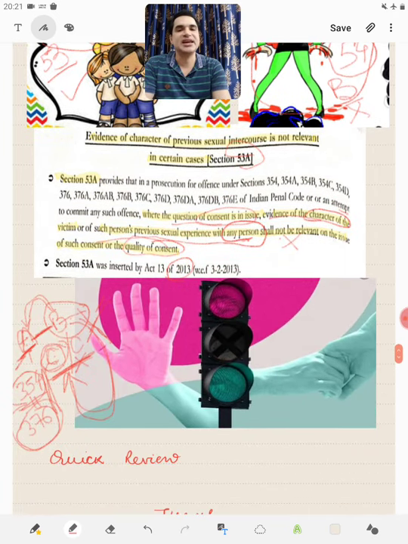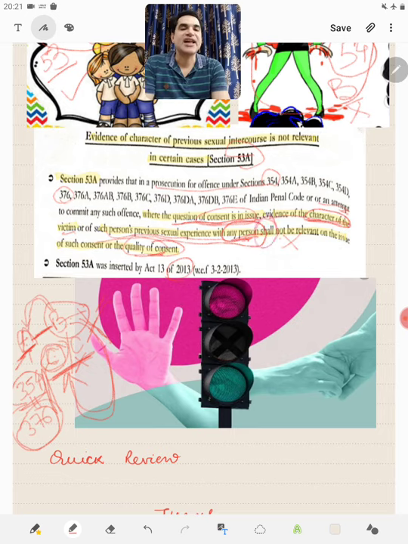Then section 53A: when a person has been prosecuted for an offense under 354, 354A to D, 376, that is rape, 376A to E under the Indian Penal Code, or an attempt for it, and the question is whether there was consent or not, and if there was consent, then what was the quality of consent, two things have been made irrelevant, that is the character of the victim and previous sexual experience of such person with any person.